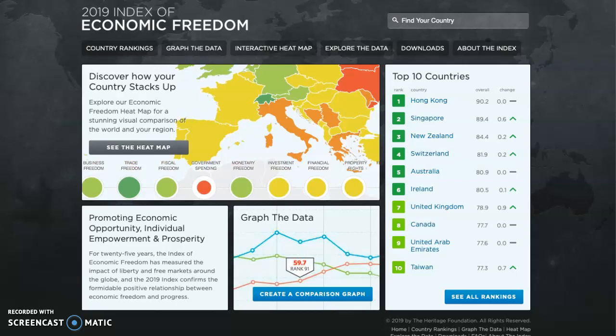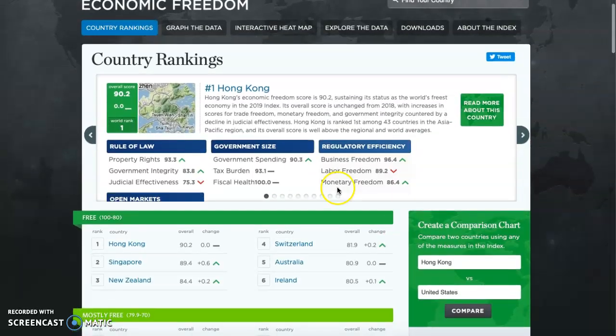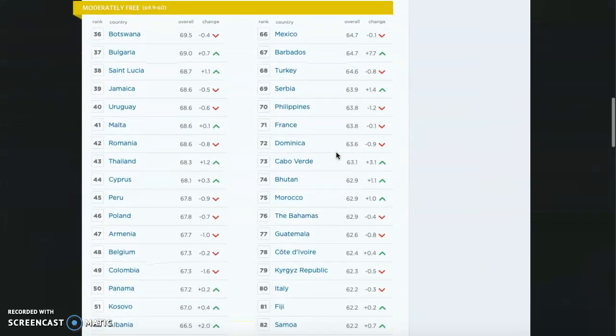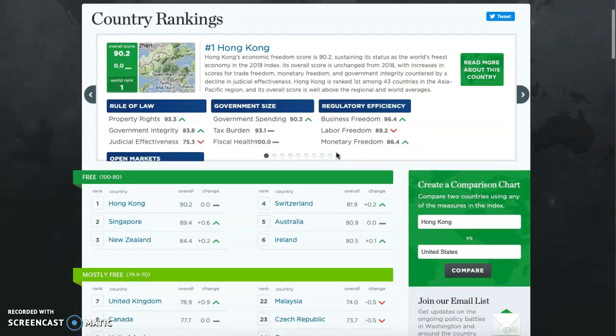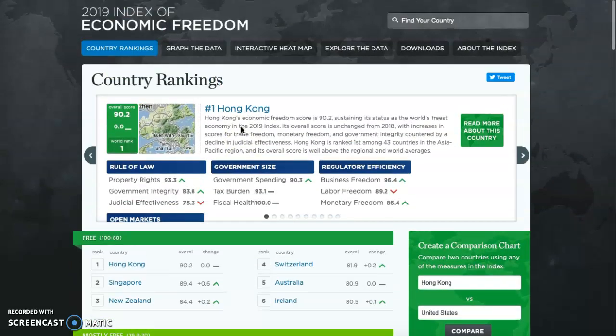So, this is what we're gonna find when we look for the Index of Economic Freedom. First, we have the top 10 countries in the ranking, so we could see all the rankings. When we go into the rankings, what we could find are not just the 10 better ones, but we could find every country that is involved in this ranking. Also, what these elements gave us is the overall and the change during the time.